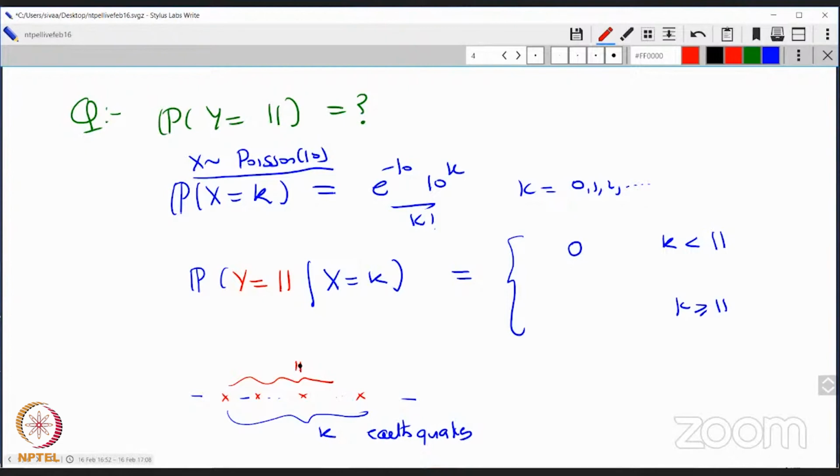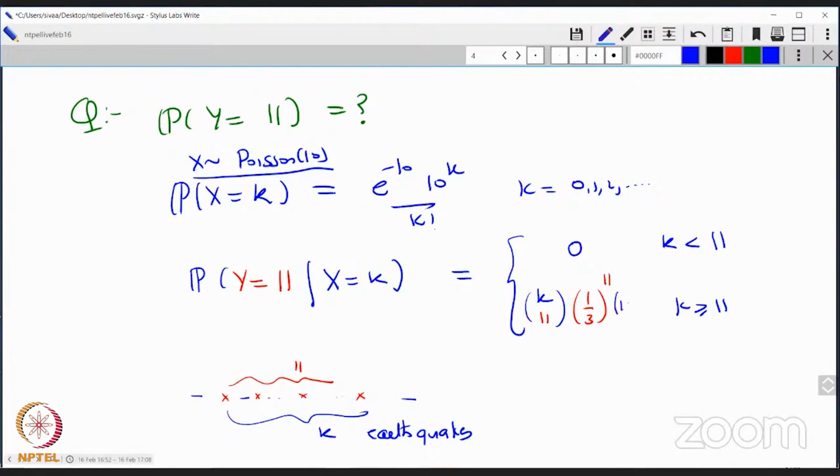Right? So that's like a binomial. That means you have to choose 11 of them from the k. Out of these, 11 have to be bigger than 5. That means they occur with probability 1/3. So it's 1/3 to the power 11. And the rest has to be below 5.